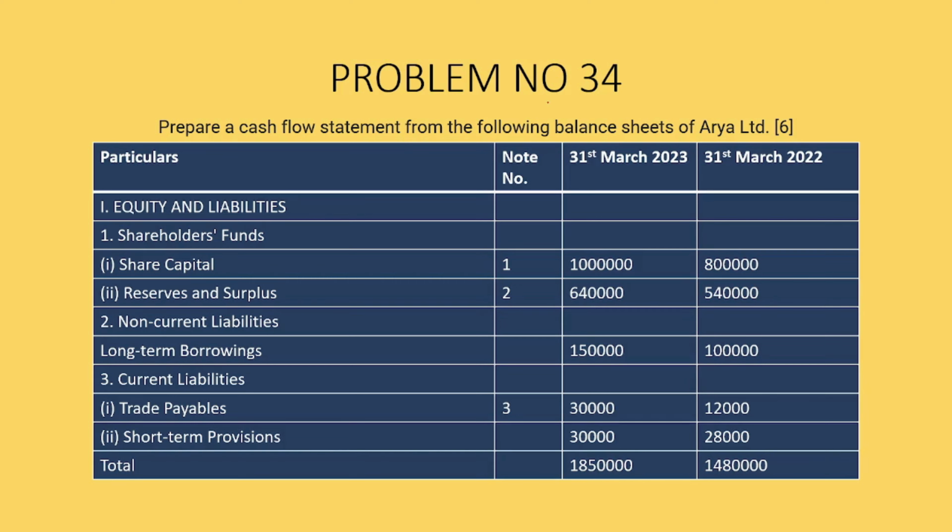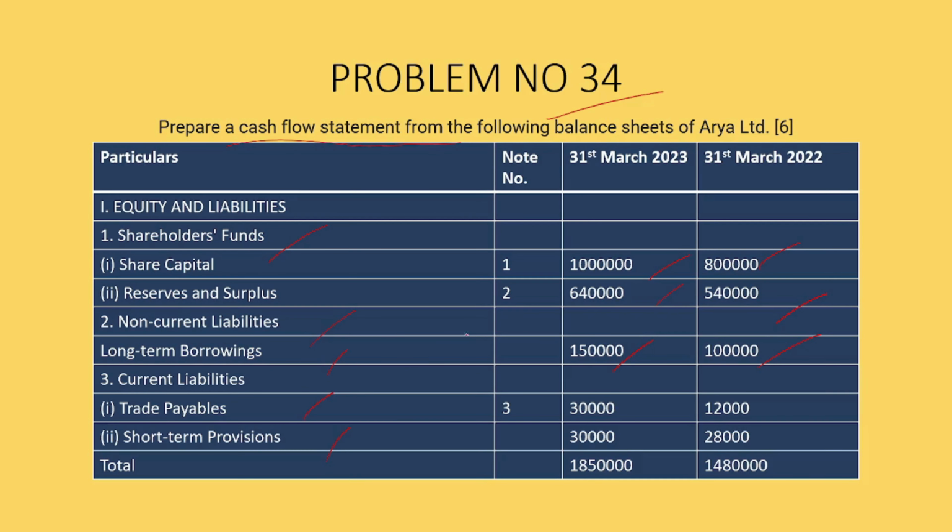Problem number 34. So, here we will have to prepare a cash flow statement from the following balance sheet of Arya Limited. Now, equity and liabilities, shareholders fund is given over here, share capital, reserve and surplus, non-current liabilities, long-term borrowings 1,50,000 and 1 lakh.